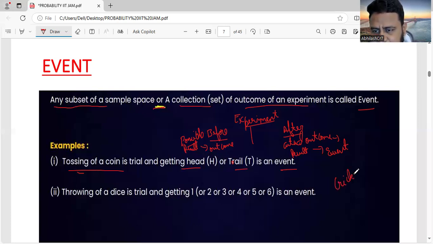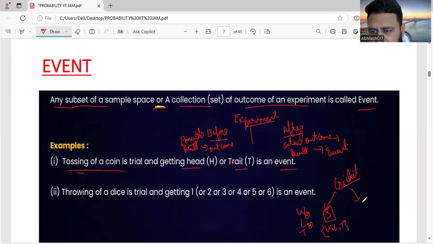This is a cricket game. It's an experiment. So before the experiment, the outcomes can be win, loss, or tie. What is the sample space? The sample space here is win, comma, loss, comma, tie. This is the sample space.